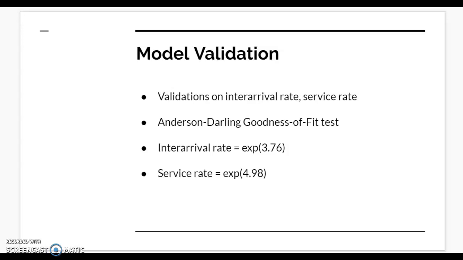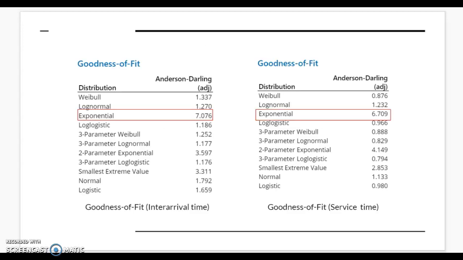For the inter-arrival rate, an exponential distribution with the mean equal to 3.76 was chosen, and for service rate, an exponential distribution with mean equal to 4.98 was chosen. On the tables, the results for the goodness of fit test are shown. As shown, for both variables, the exponential distribution had the highest Anderson-Darling correlation, and therefore, it was the distribution chosen for the variables.